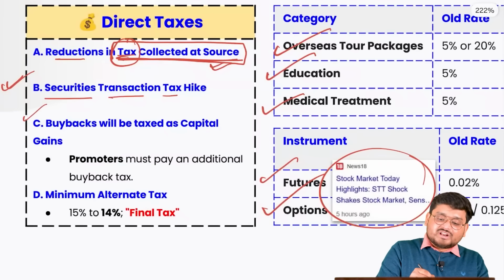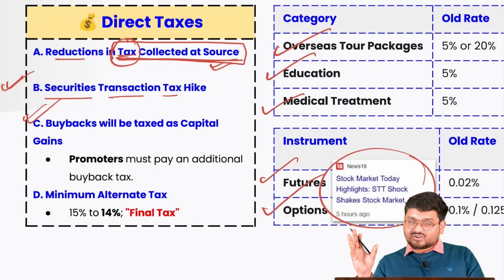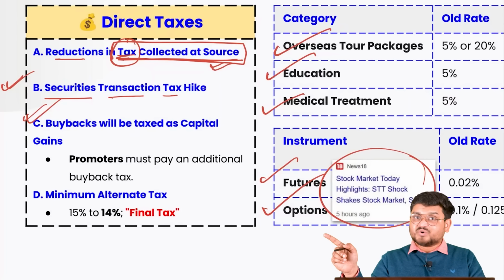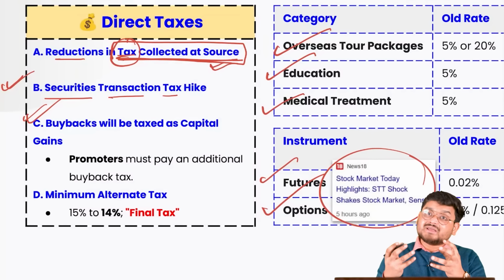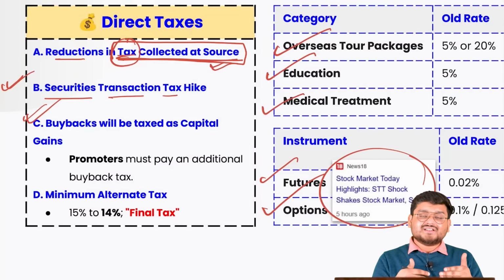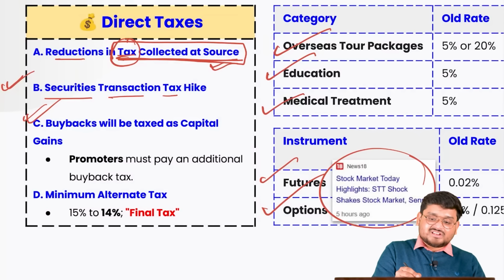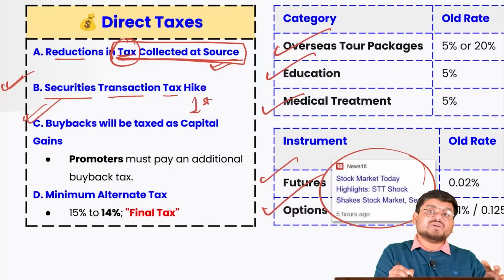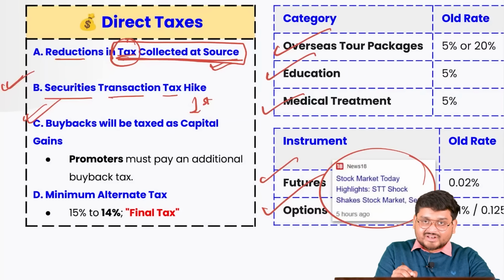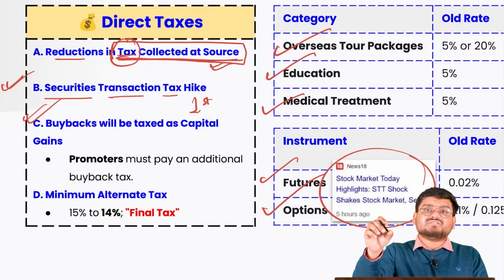Also, whenever we buy shares of a particular company, that particular company's owners or shareholders sometimes can buy back the shares, right? So you as an investor do not have to pay the taxes separately. Earlier you used to pay taxes when you sold the shares, and there used to be multiple tax burdens.